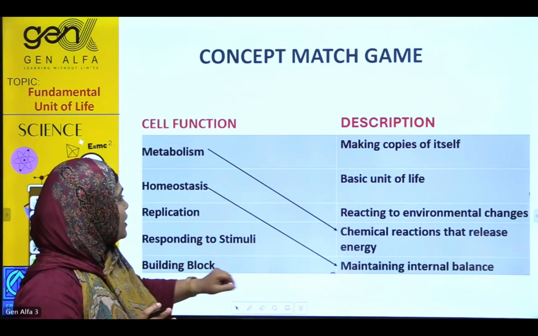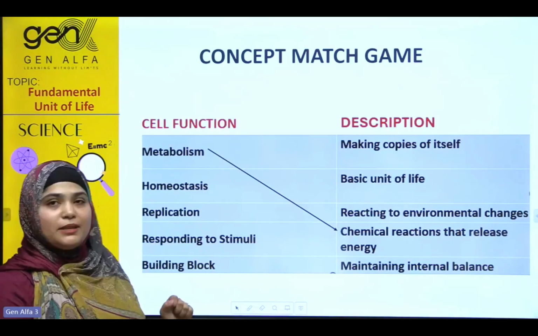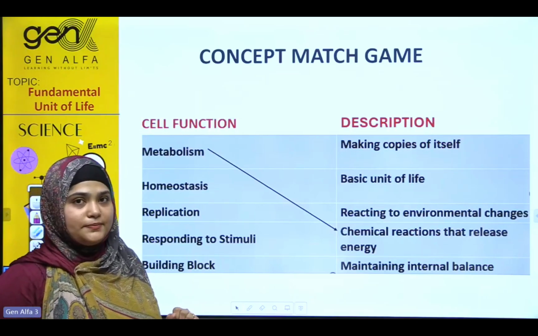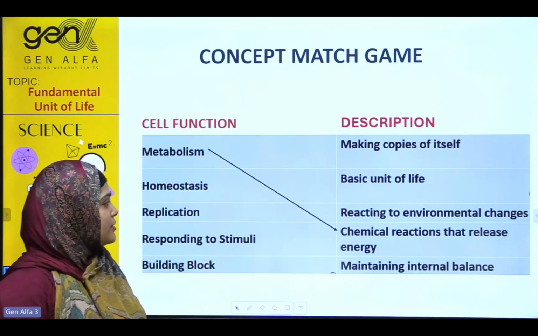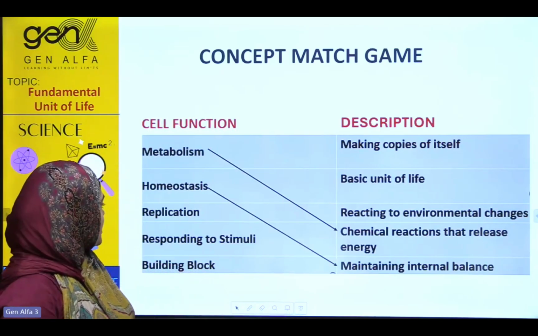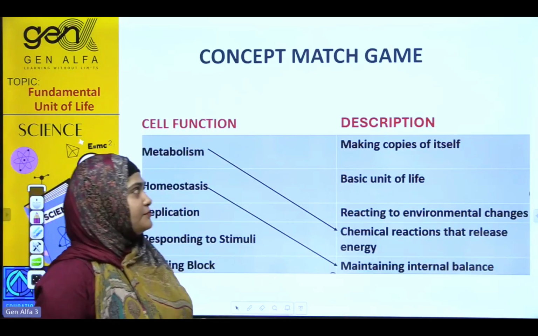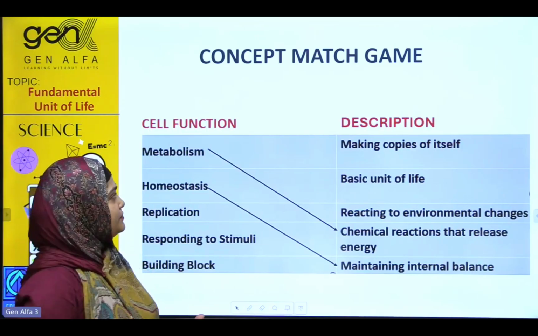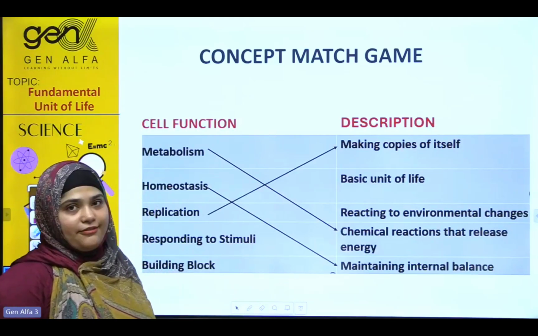Next, homeostasis. Tell me the correct answer for homeostasis. Homeostasis is basically maintaining internal balance. So the answer is maintaining internal balance. Next, replication. Tell me the correct description. Making copies of itself. Good, go to the next.